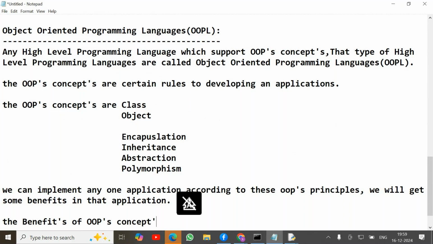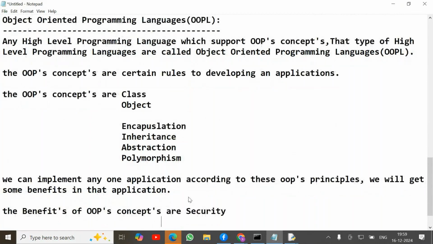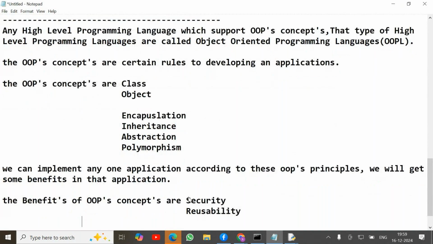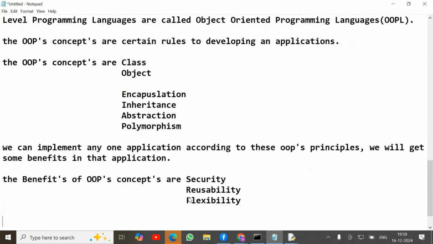like security, reusability, and flexibility. These are the benefits of OOPS concepts. Okay, examples like C++ and Python also support OOPS principles, Java, .NET programming, and etc. Are you clear?